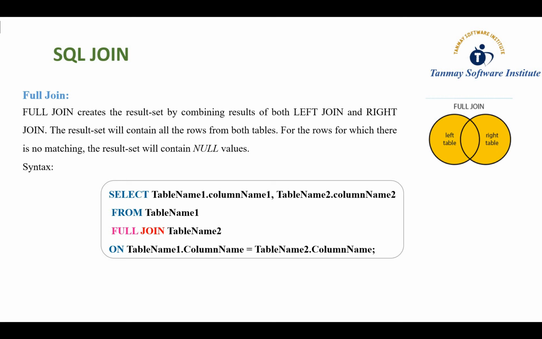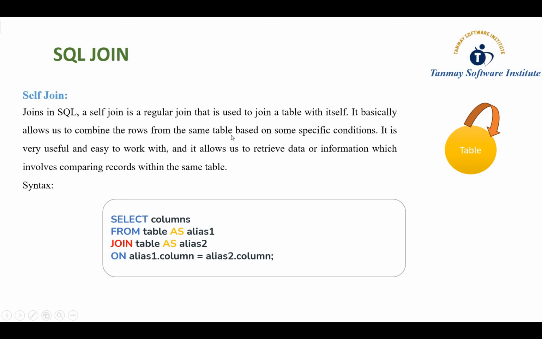So next is the self join. A self join is one table that is joined with itself. Here is the definition: in SQL, a self join is a regular join that is used to join a table with itself. It basically allows us to combine rows from the same table based on some specific condition. It is very useful and easy to work with, and it allows us to retrieve data or information which involves comparing records within the same table.